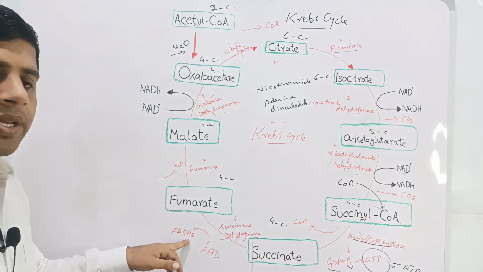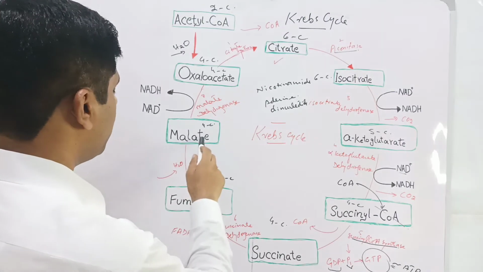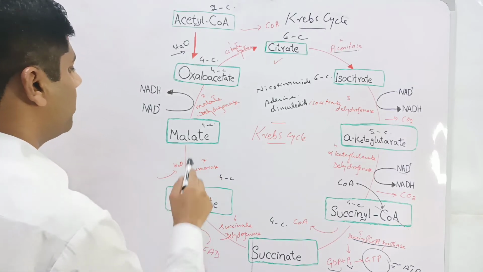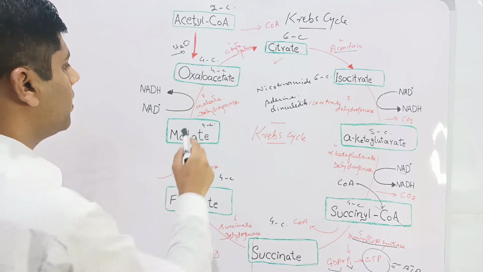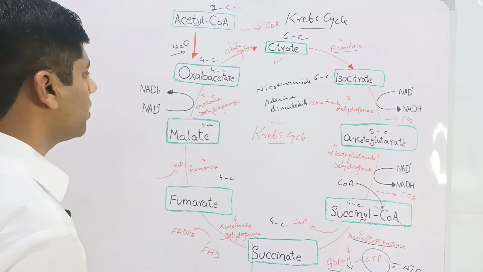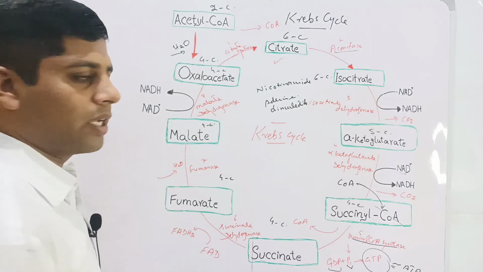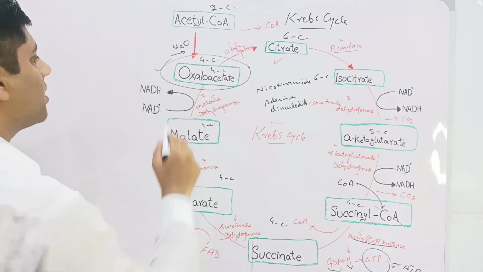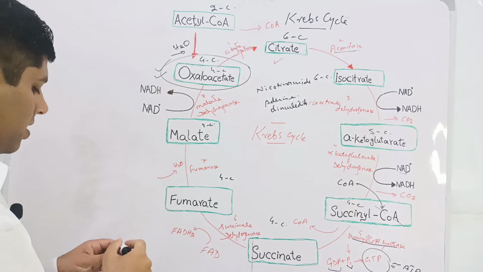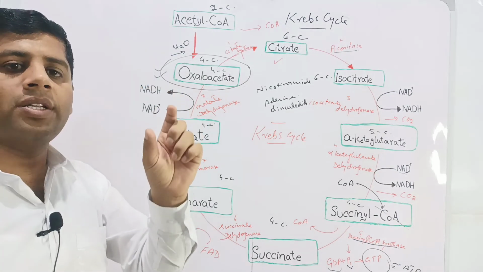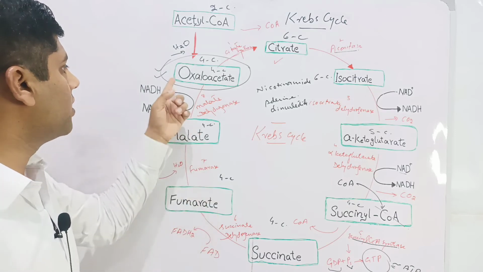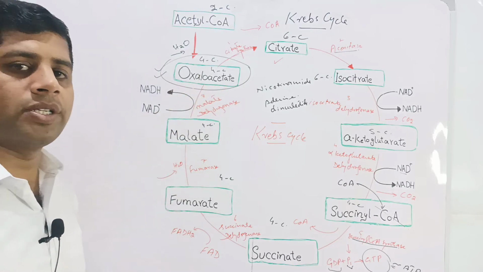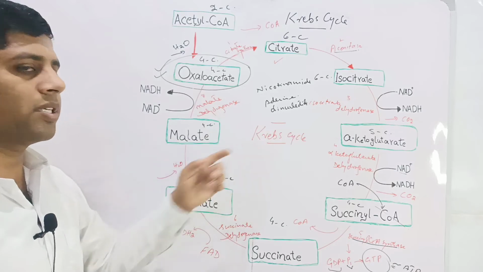Reduced flavin adenine dinucleotide. Fumarate is converted into malate by the addition of a water molecule. The enzyme fumarase is used here, and then malate is converted into oxaloacetate by malate dehydrogenase enzyme, reducing the NAD molecule into NADH. Again, the oxaloacetate molecule has been obtained because we had started from oxaloacetate and ended at oxaloacetate. So this forms the cycle. A cycle is a process in which the point of initiation and termination are the same. We had started from oxaloacetate and then ended at oxaloacetate, so it constitutes a cycle termed the Krebs cycle.